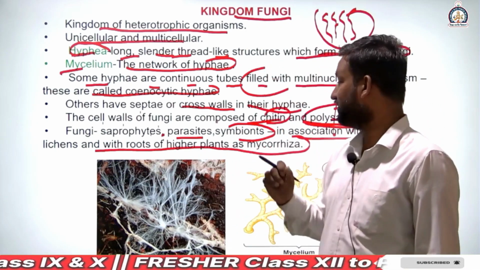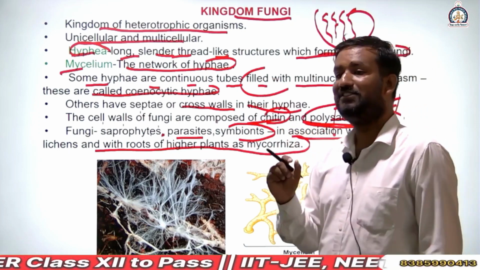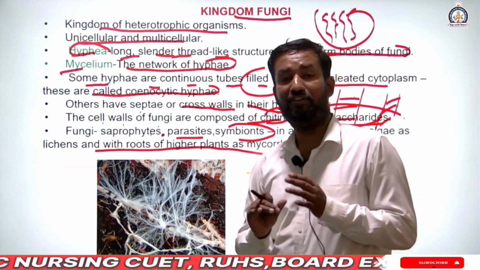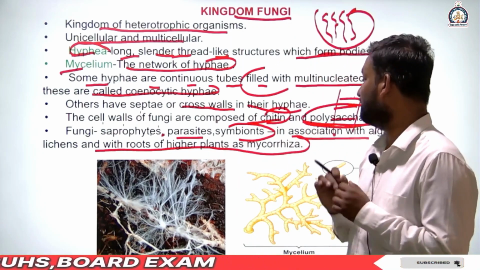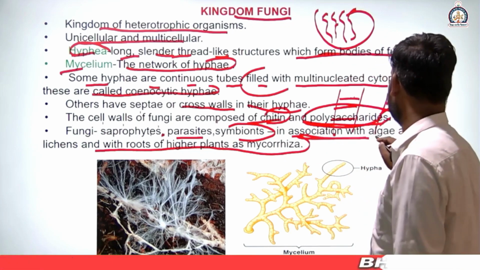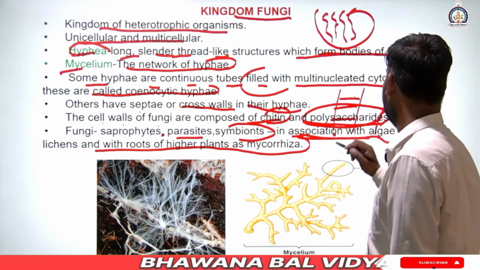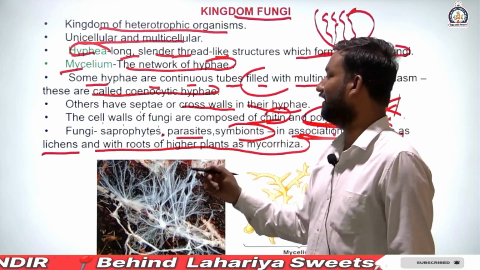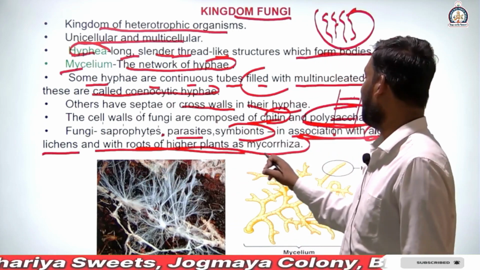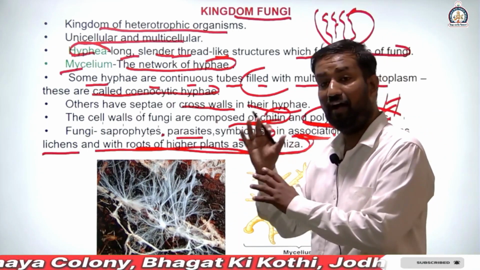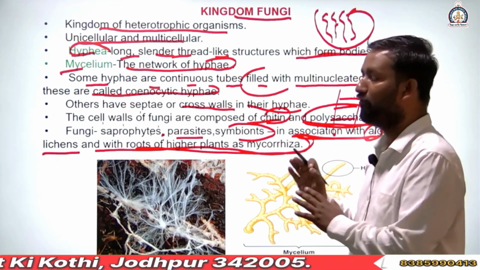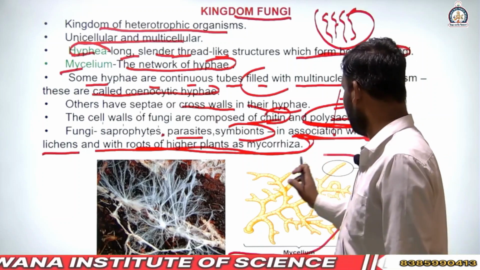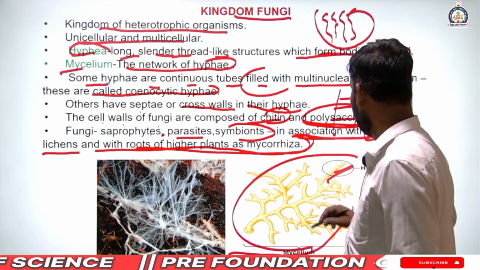What is the meaning of a symbiotic relationship? A symbiotic relationship is a type of relationship in which two living organisms depend on each other. For example, in association with algae, a fungus forms a structure called lichen. Another example is some fungi with the roots of higher plants forming mycorrhiza, which depend on each other for food, shelter and other useful substances. This is a diagram of a mycelium, and this is a single hypha.